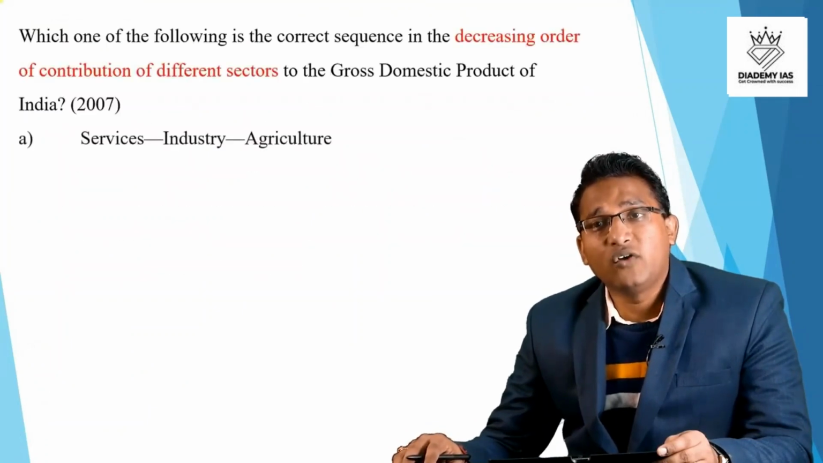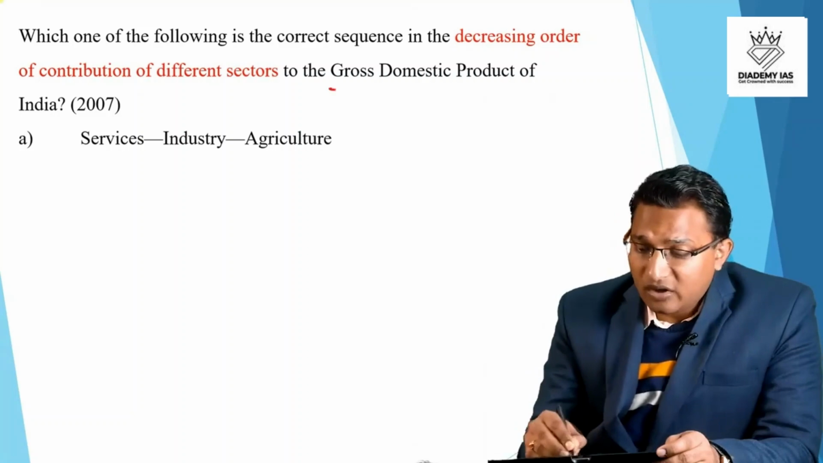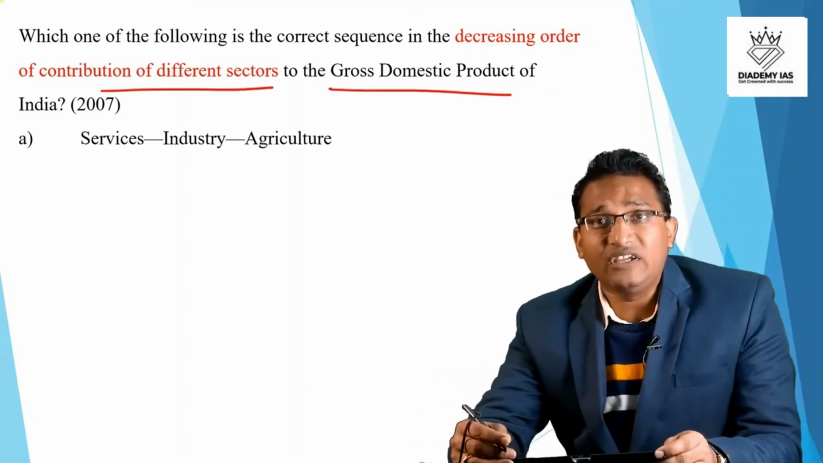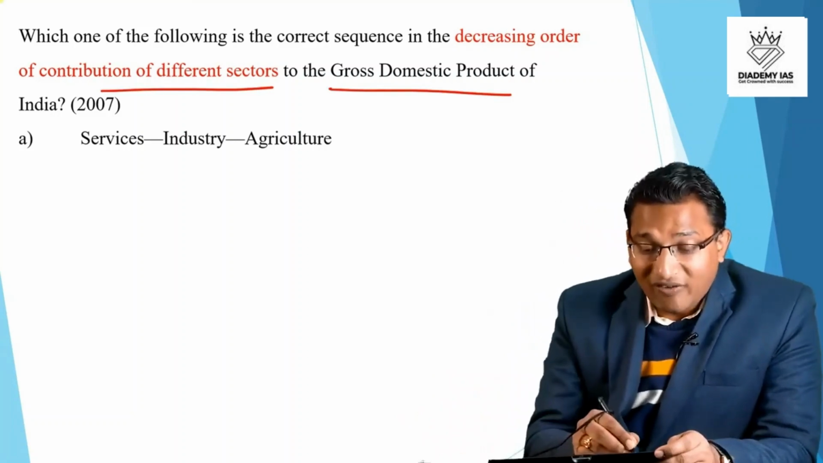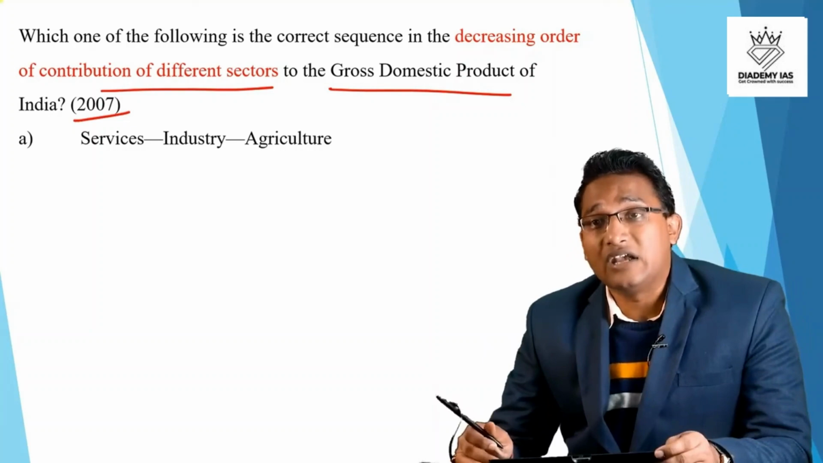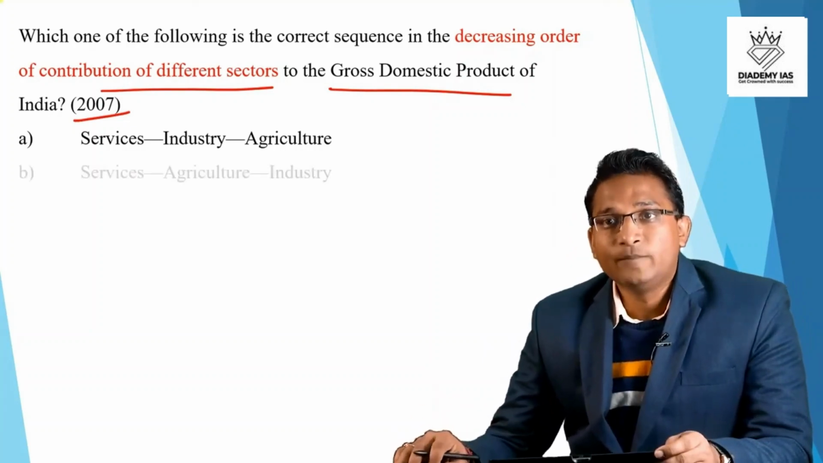Now, which one of the following is the correct sequence in the decreasing order of contribution of different sectors to the GDP? So what is the contribution of different sectors to the GDP? This figure appears every year in the economic survey. So when we will cover the economic survey, then we will discuss this in detail. However, right now I am telling you the facts, right?